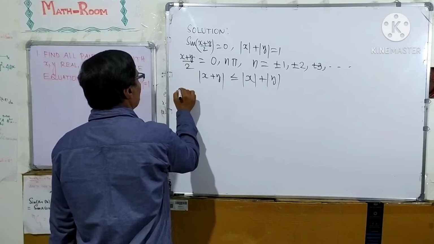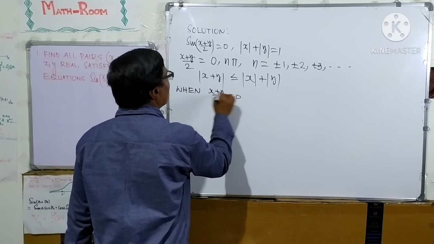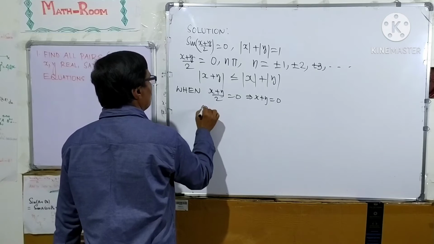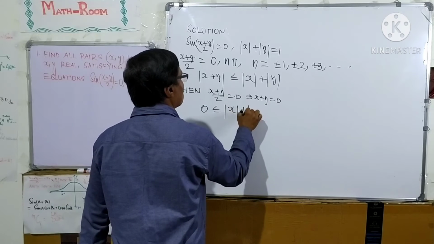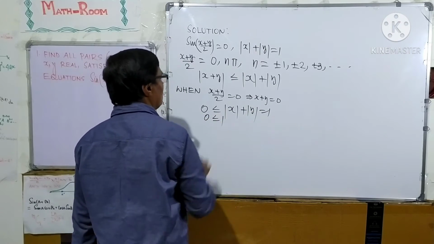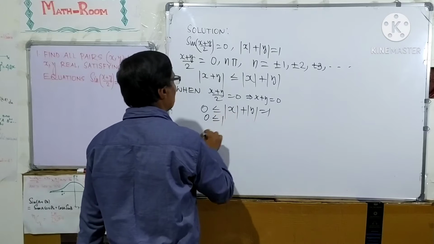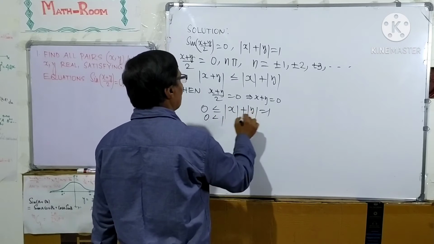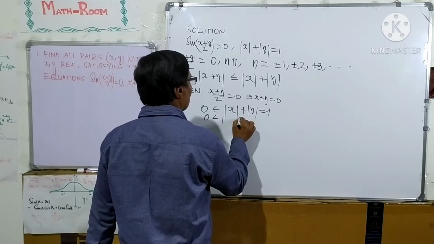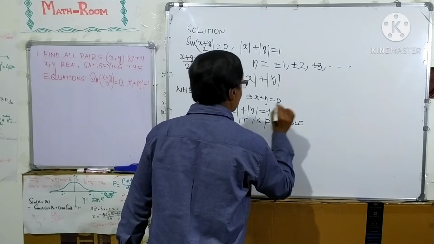Now, when (x plus y) over 2 equal to 0, that is x plus y equal to 0, then 0 is less than or equal to mod x plus mod y, and mod x plus mod y equal to 1, that is 0 less than or equal to 1, which is possible. 0 is always less than 1, so it is possible.